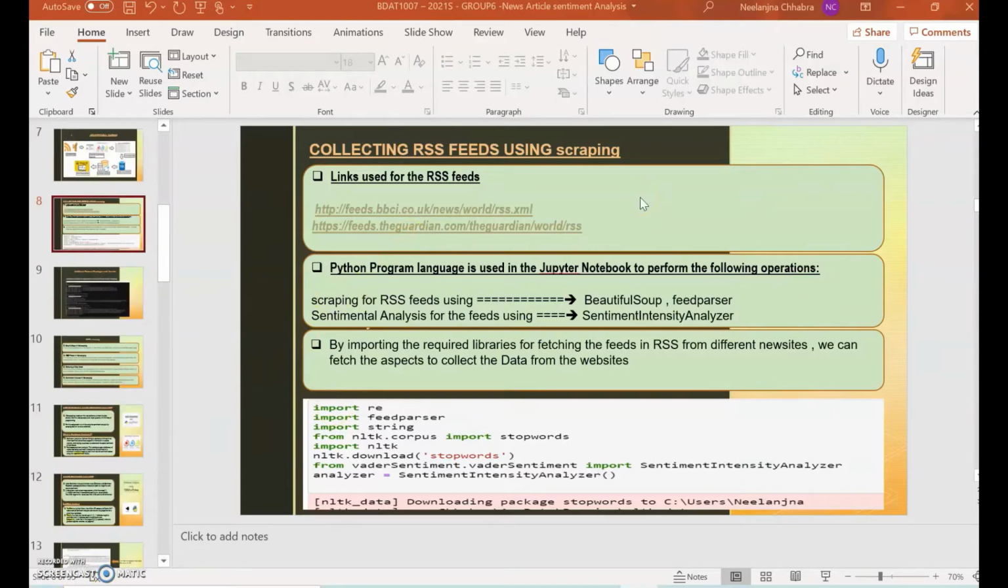Thank you, Madhuri, for the brief overview. Now I, Nilanjana, will cover the scraping part. These are the links which we used for the RSS feeds, the BBC and the Guardian. These are the libraries which we will be using for scraping. By importing the required libraries for fetching the feeds in the RSS from different news sites, we can fetch the aspects to collect the data from the websites. And this will be the code which I'll be discussing further.